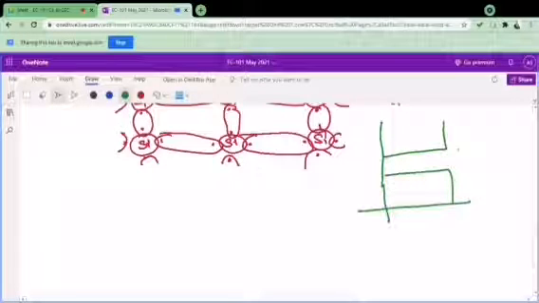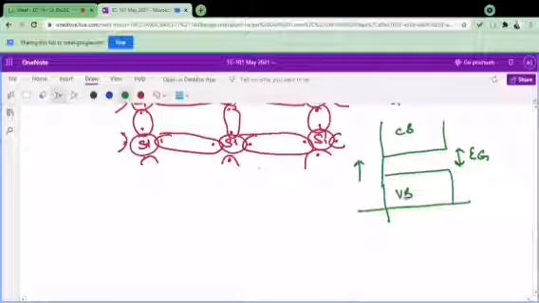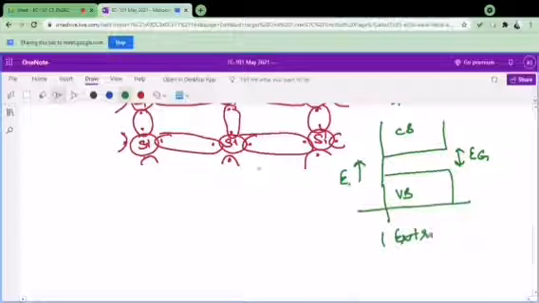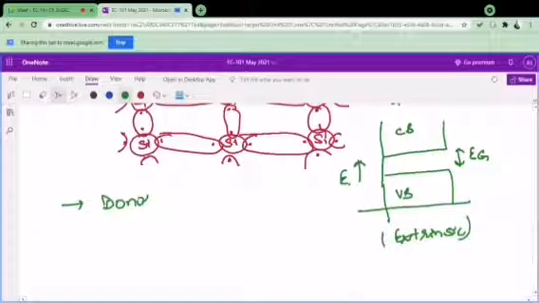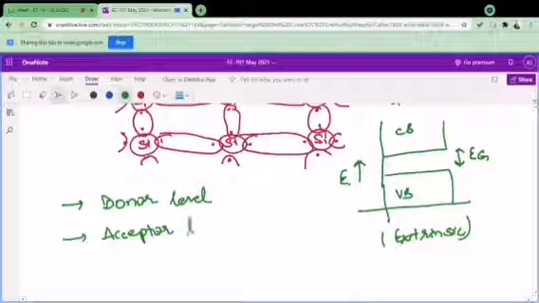Also this will be the energy gap, exactly similar to the one we have discussed in the case of intrinsic one, but in the case of extrinsic semiconductor the change over here is that I will have a level called the donor level. Let me write here, I will have levels here. One is donor level and second is acceptor level. It will depend upon the type of the impurity.